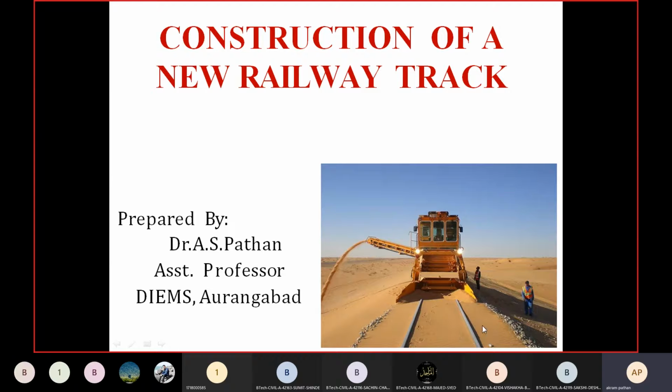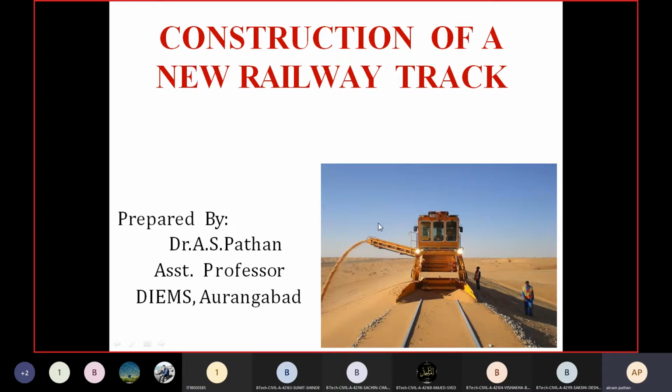On the top surface we have the sleepers, horizontal sleepers, and on the horizontal sleepers we have the railway lines. This is known as the rail, which is made up of GI. So this is about the construction of the new railway track's embankment.